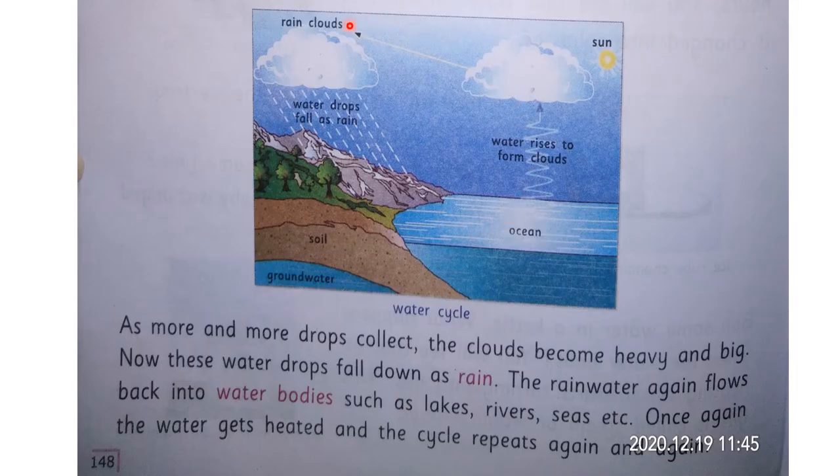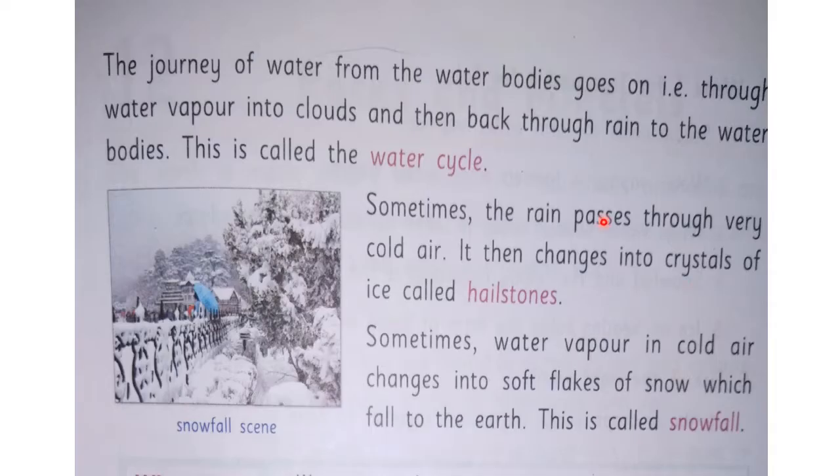As in this picture, you can see the water cycle. As more and more drops collect, the clouds become heavy and big. Now, these water drops fall down as rain. The rainwater again flows back into the water bodies such as lakes, rivers, seas, etc. Once again, the water gets heated and the cycle repeats again and again.